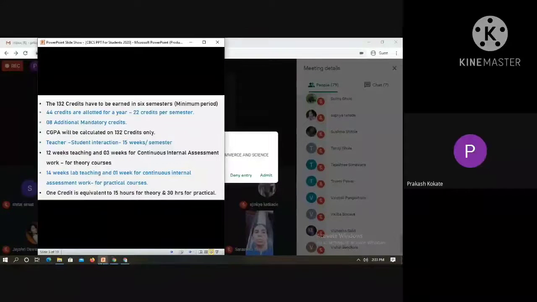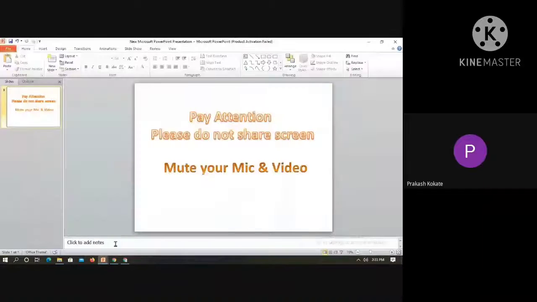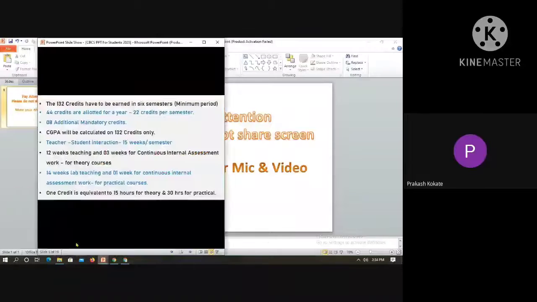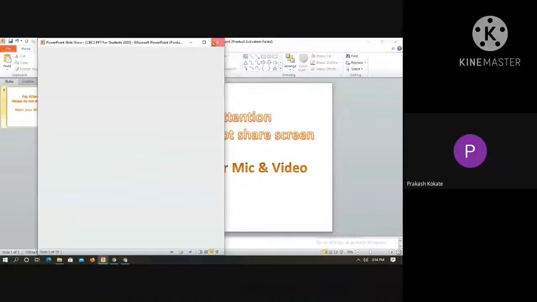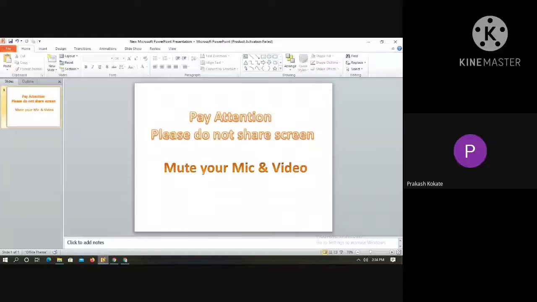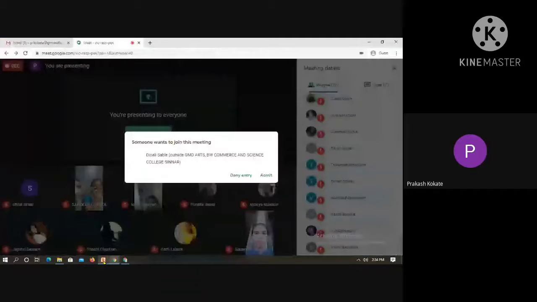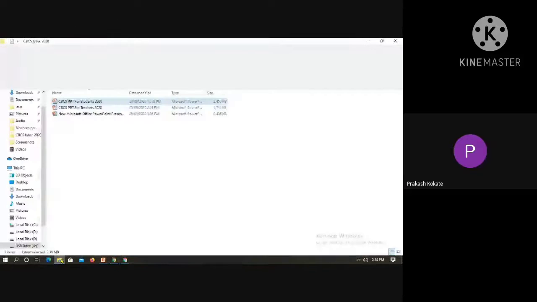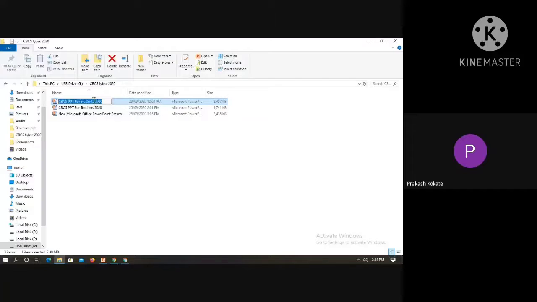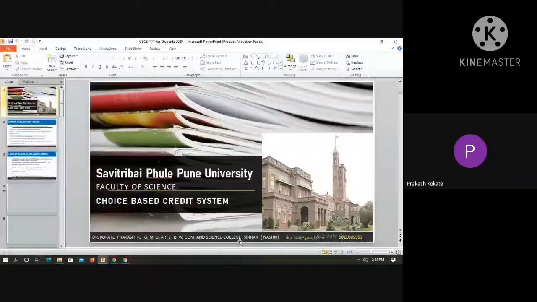Means what? Your mandatory additional credits are calculated only to achieve 140 credits. And the 132 credits will give the cumulative grade point average.